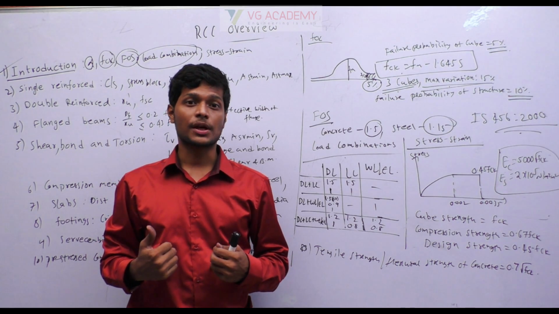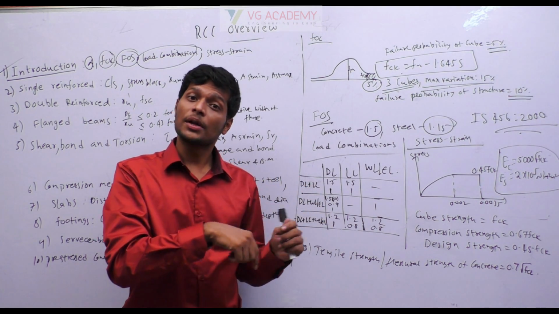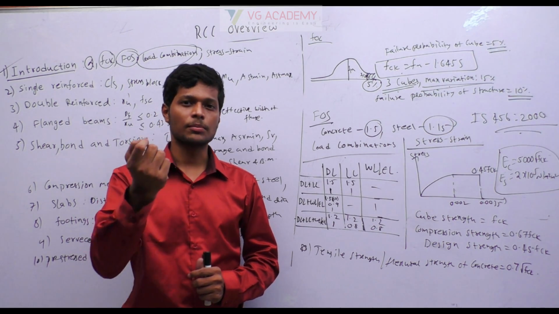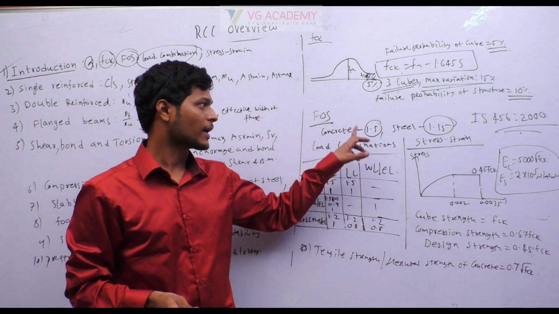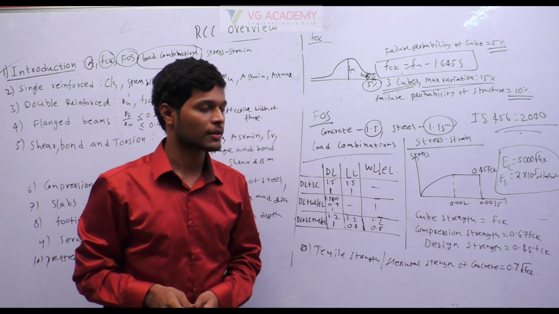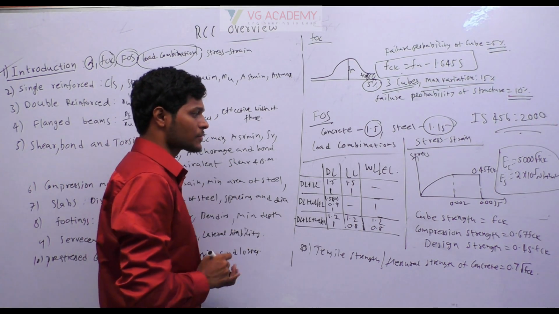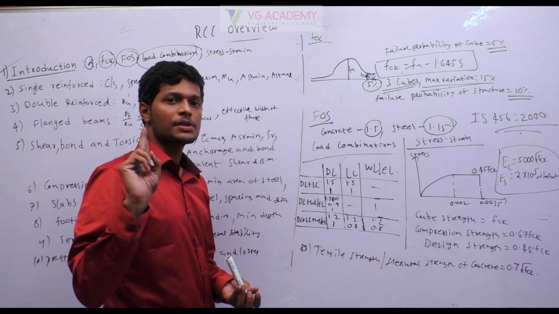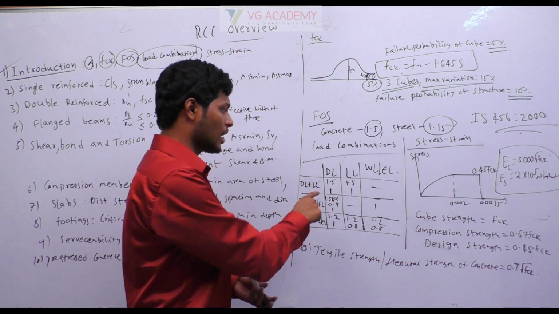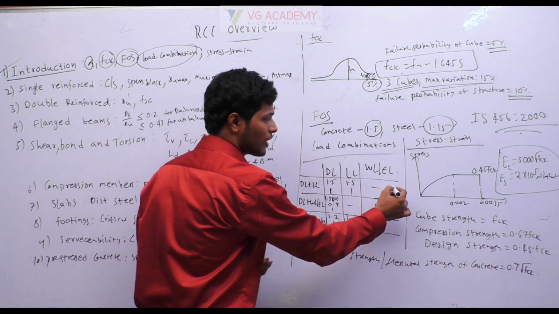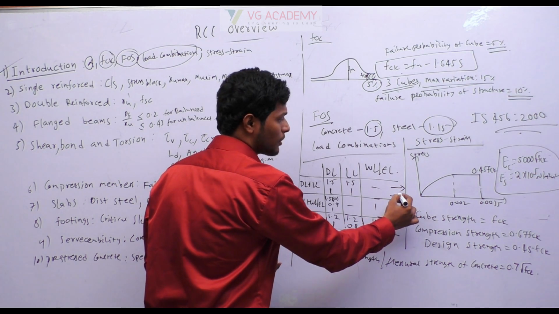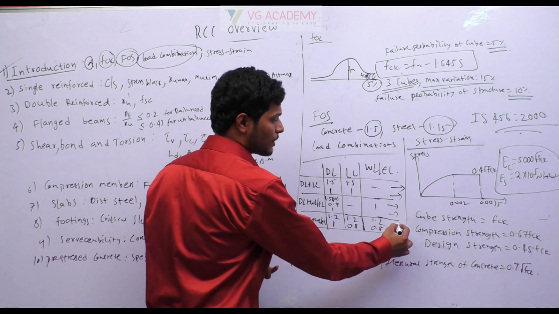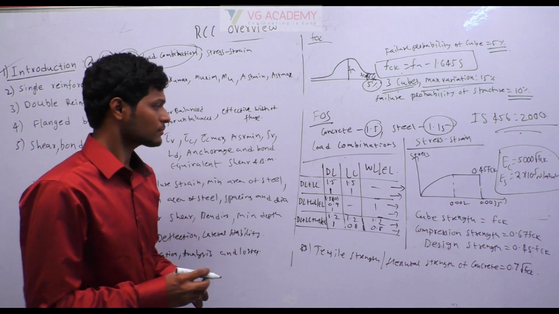Our structure should be stable to withstand the combinations of the load. For that reason we multiply the design load with some partial safety factor. This is the factor of safety, and these are the partial safety factors. Our limit state is divided into two parts, limit state of collapse and limit state of serviceability. The above values I have mentioned are for limit state of collapse, and the below values are for limit state of serviceability. Collapse, serviceability.